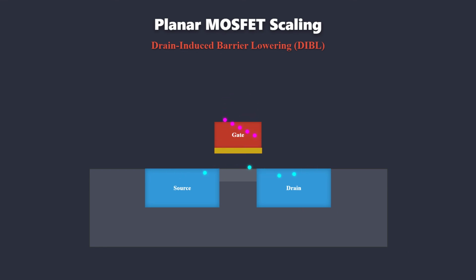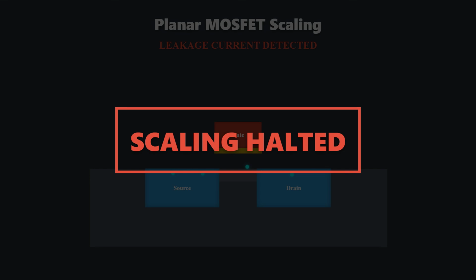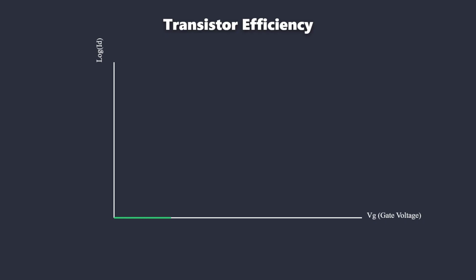Simultaneously, the gate oxide thickness could not scale proportionally due to fundamental quantum tunneling limits. This disproportionate scaling resulted in poor electrostatic control over the channel region. The resulting loss of control significantly increased the static power consumption, known as leakage current. This catastrophic increase in leakage current effectively halted further effective scaling of the traditional planar MOSFET architecture.